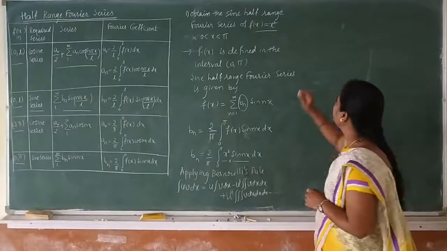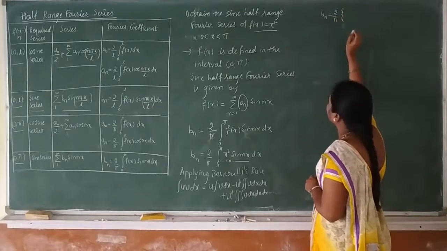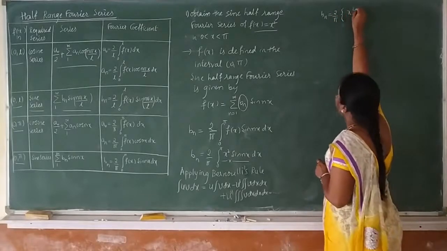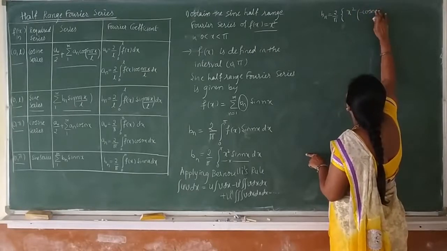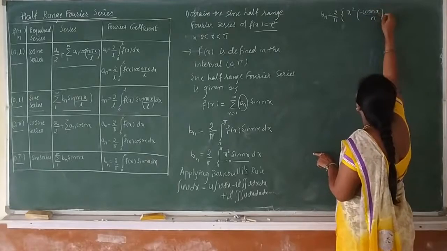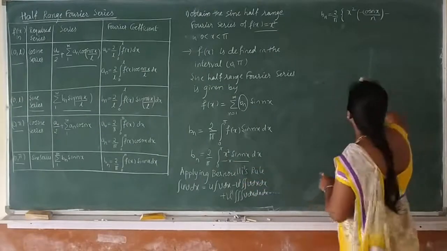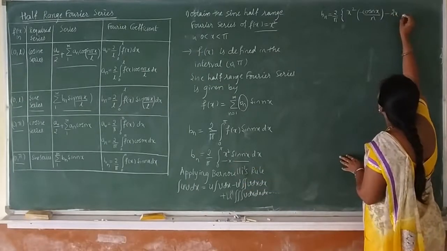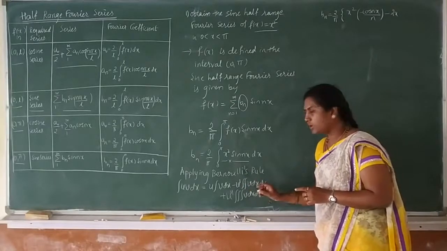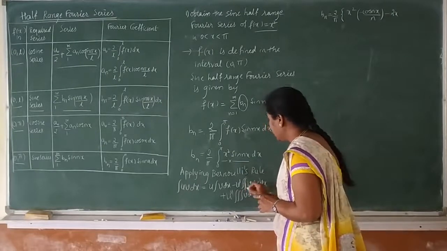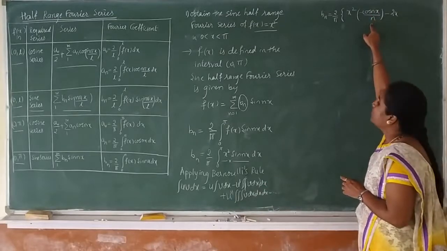Applying this rule for this term, we have bn equals 2 by pi integrating: x square into integration of sin nx, which is minus cos nx by n, minus next u dash. u dash is the derivative of x square, that is 2x, into the second integration of v, which we have already obtained, minus cos nx by n.